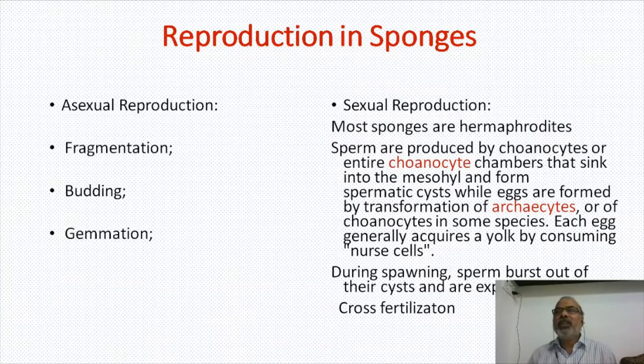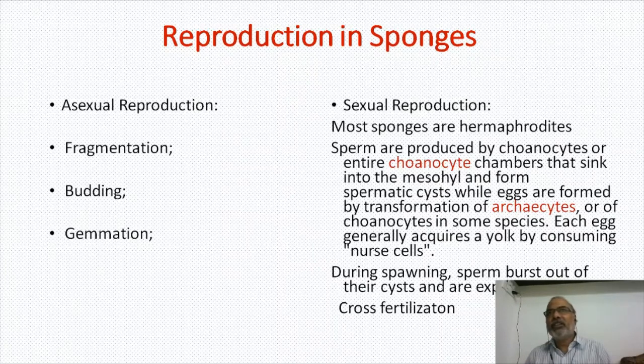The sexual method mostly occurs by the formation of gametes, the male gamete and female gamete. Male gamete sperm is formed by choanocyte, because the flagellum is needed, and egg is developed by archaeocyte. Okay. The sperms are formed in a cyst, and this cyst will burst so that all the sperms will be released and they move to the other sponge.